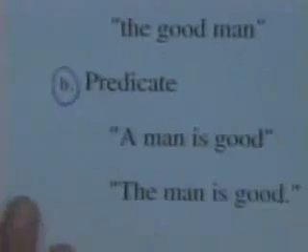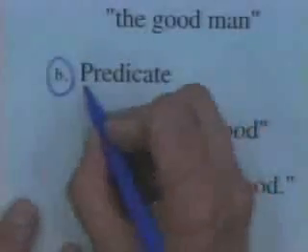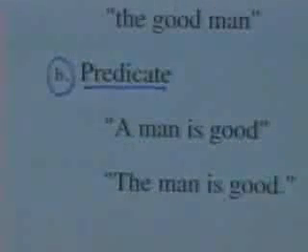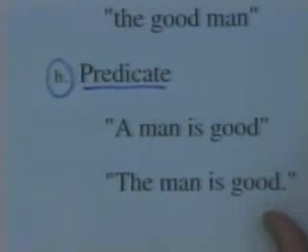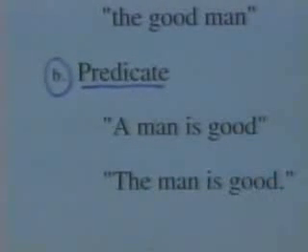The other kind of adjective actually predicates, that is, makes a sentence out of the adjective. And as you know already in Hebrew, you can make a sentence without verbs, so that you can simply put together the noun and the adjective, a man, good, and make a sentence out of it. A man is good, or the man is good.